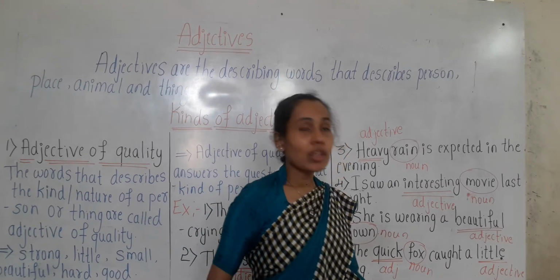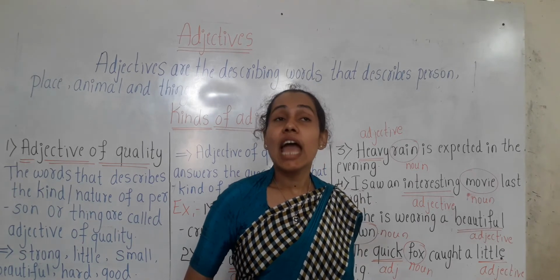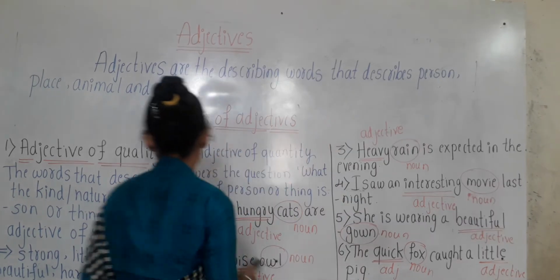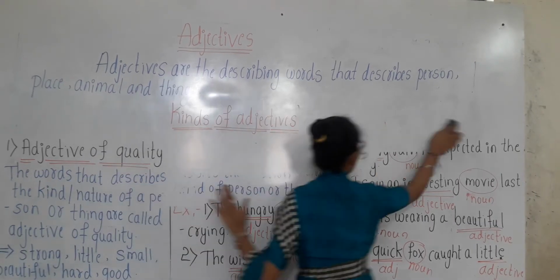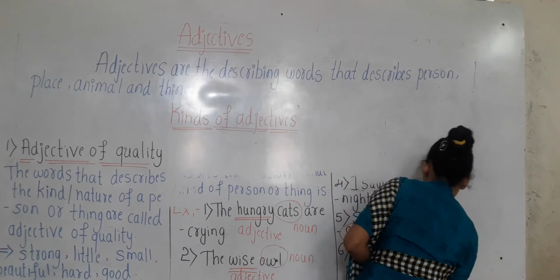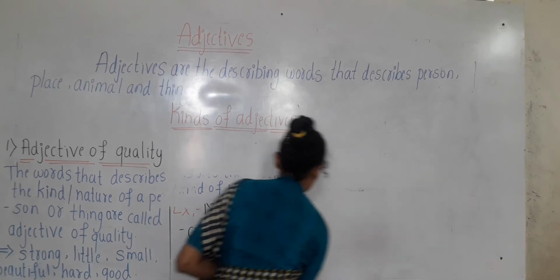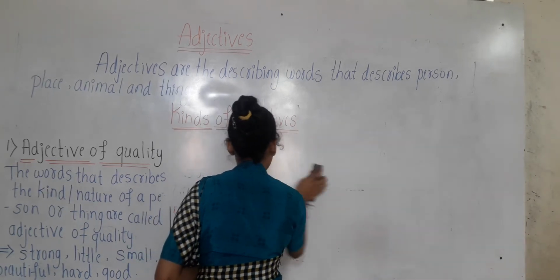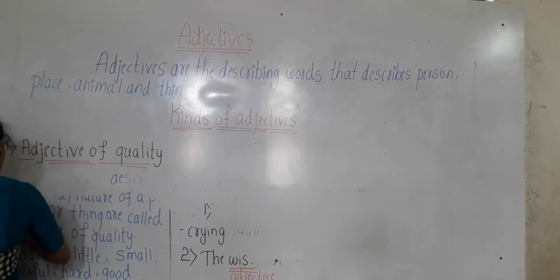Now let us study the second kind of adjective, and that is adjective of quantity. Okay children, the second kind is adjective of quantity. So what do you mean by adjective of quantity children?